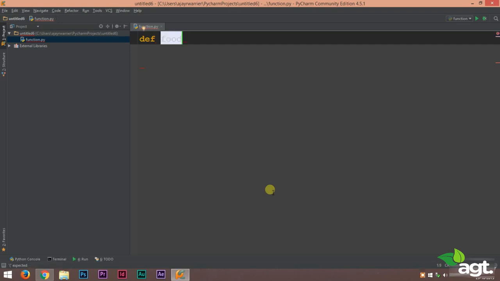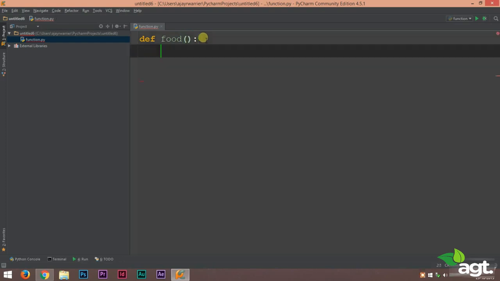That will be food. So function name is going to be food and a colon. Our function name is going to be food because why not? An empty parenthesis, that means we will not be using any variables in this function.